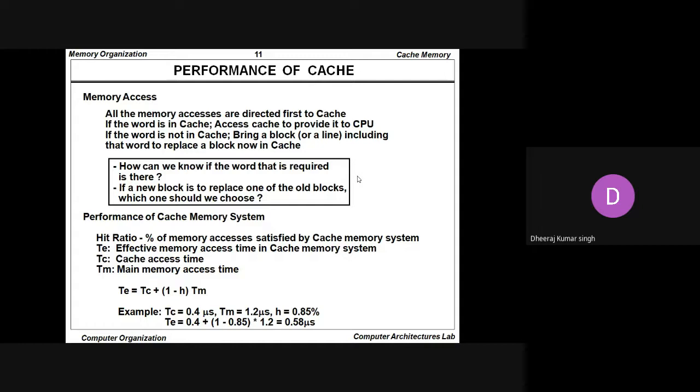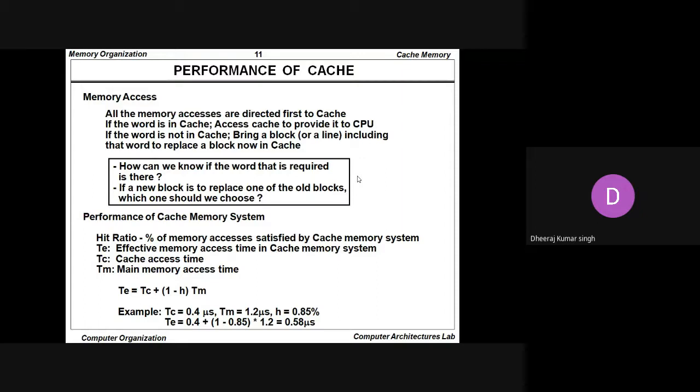So an example has been given: TC, the cache access time, is 0.4 microsecond. TM, the main memory access time, is 1.2 microsecond. Hit ratio is 0.85. TE, the effective memory access time in the cache memory system, will be equivalent to TC plus (1 minus H) multiplied by TM.